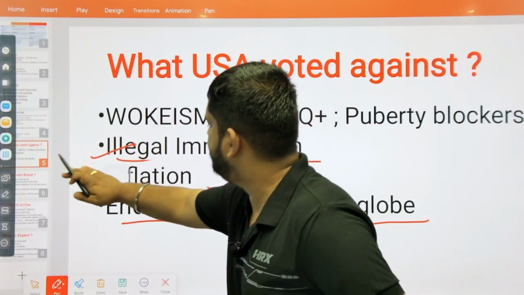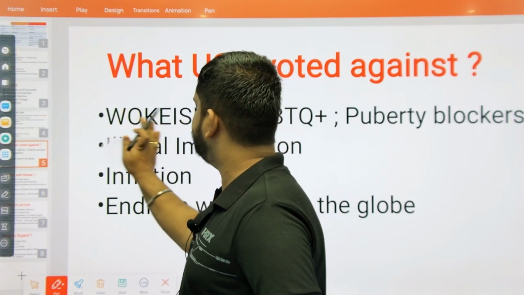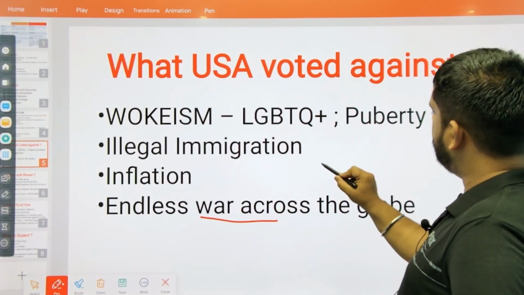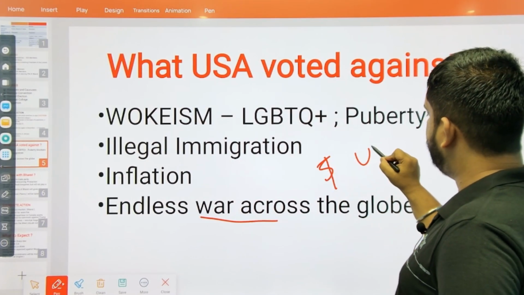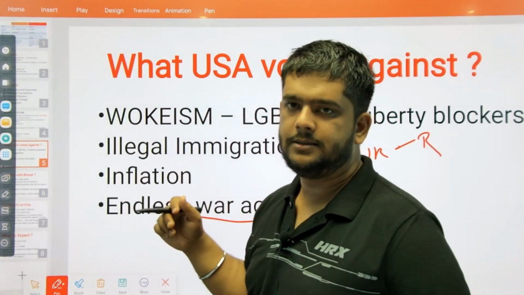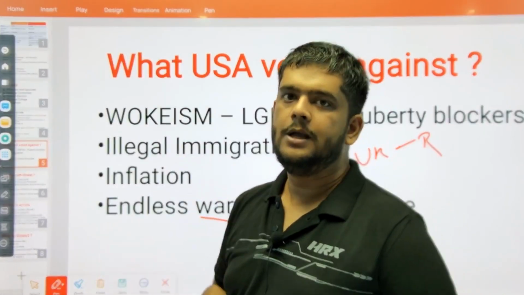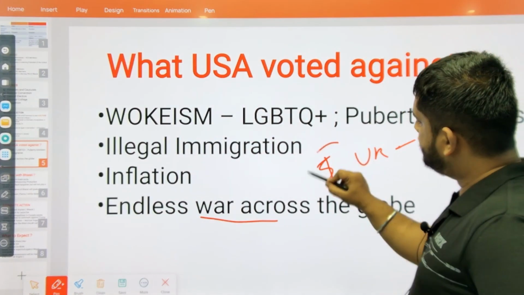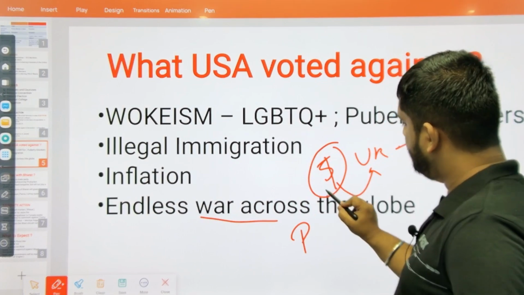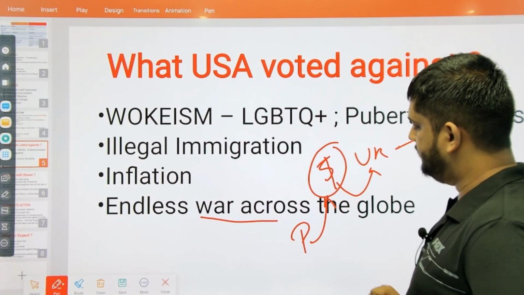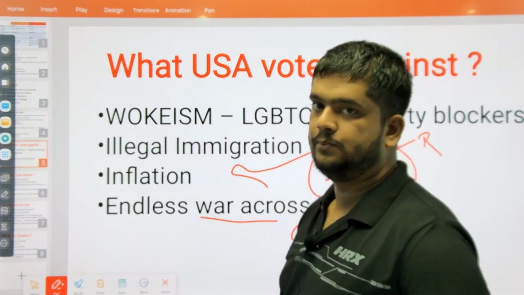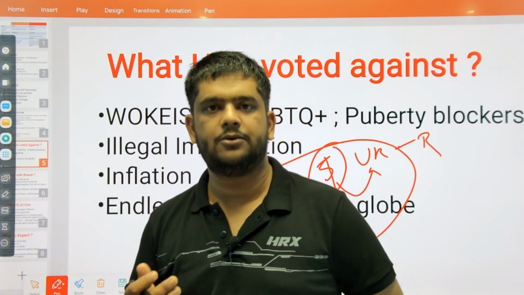Now, let me explain this inflation. How is it rising in the United States? Because they support war. Okay, for instance, they are giving thousands and thousands of dollars to Ukraine to fight their war against Russia. By the way, I have discussed this in the previous session. If you have not seen it, I encourage you to watch that video. Okay, and these dollars they are giving to Ukraine, and the people of the United States are not having a dollar with themselves. Yes, and that is how the inflation rises. This is the problem which the USA is facing today.